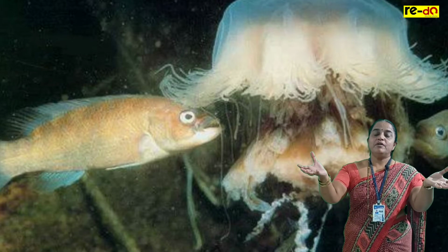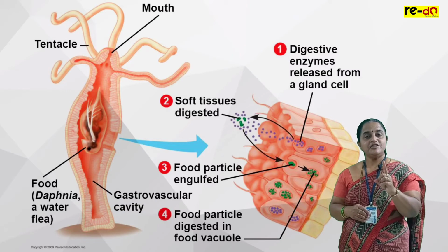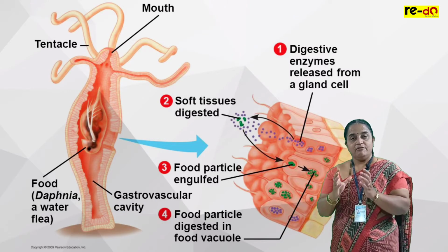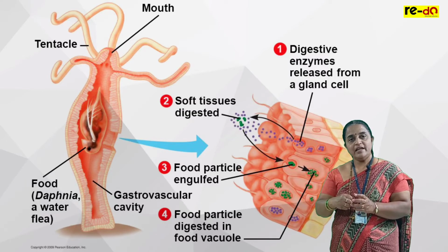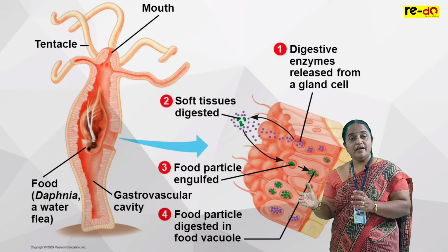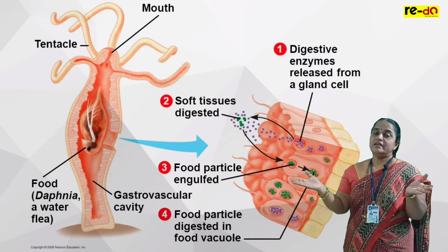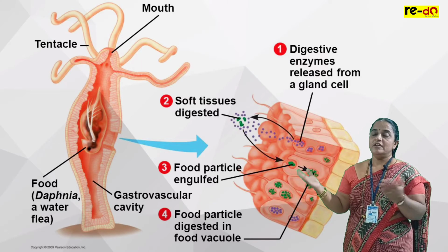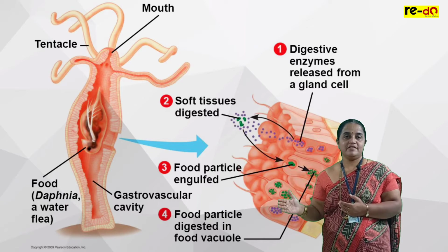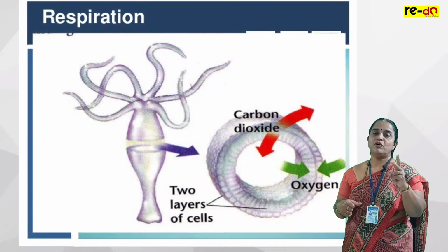All collected food particles drop into the coelenteron. Digestion is extracellular because the cavity is available. Once the digestion is over, the inner layer collects the absorbed, digested nutrients and releases the waste. The animals are living in water, so they can easily exchange oxygen and carbon dioxide through the body surface. So digestion is extracellular, respiration is by body surface.